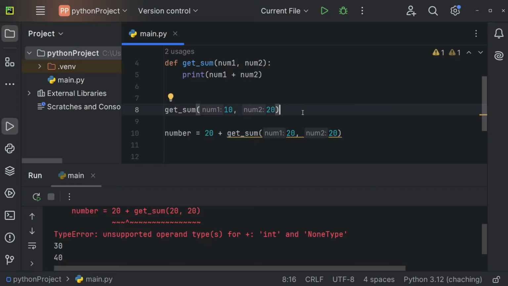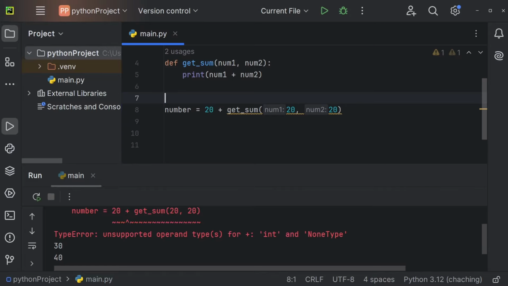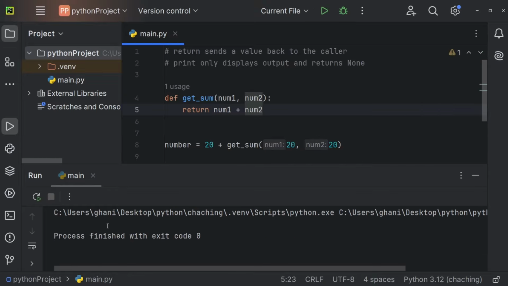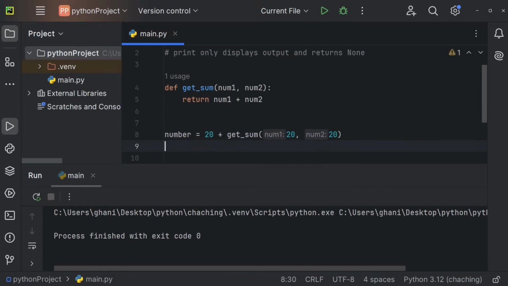And under those circumstances, we can also return a value. So return says that we want to send the value back to the caller. So let's return num1 plus num2. And now this here does not throw an error anymore. And we can also print the number right here.